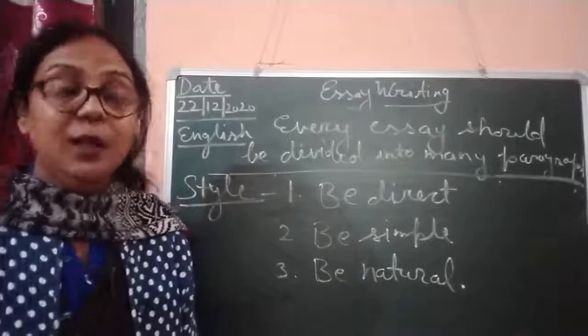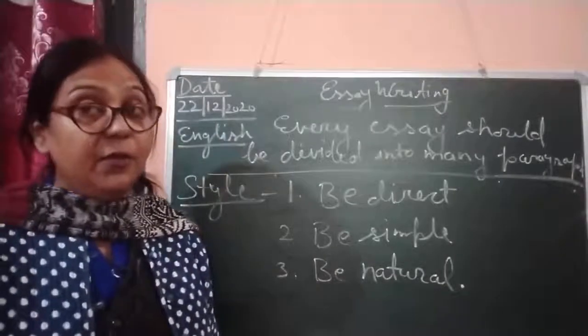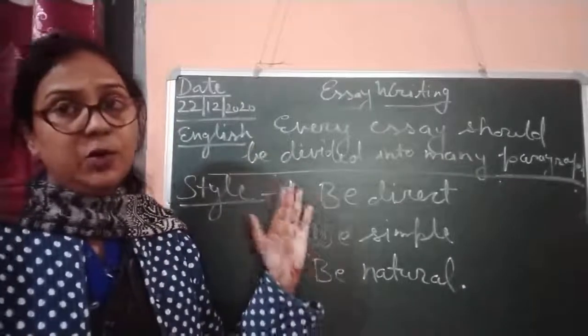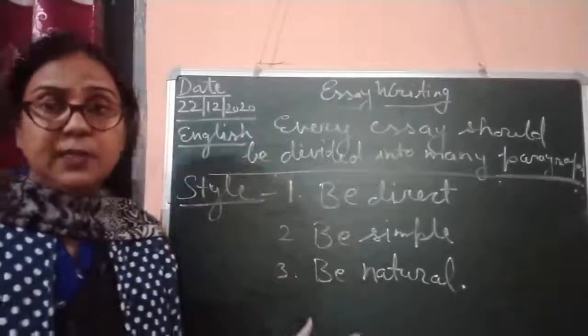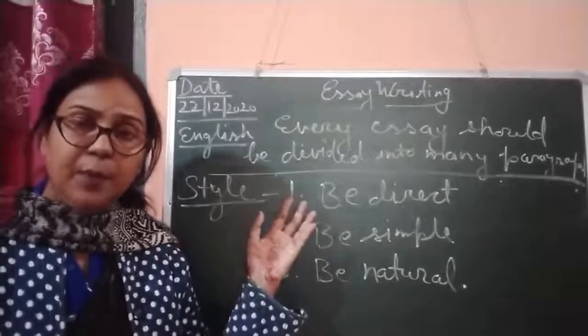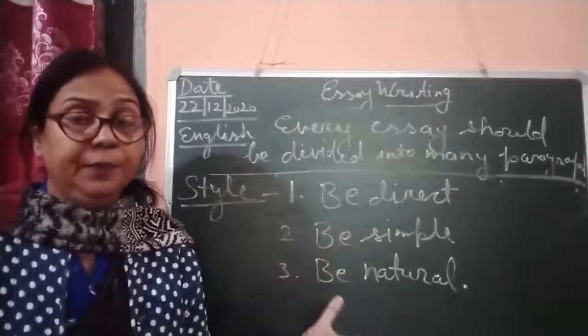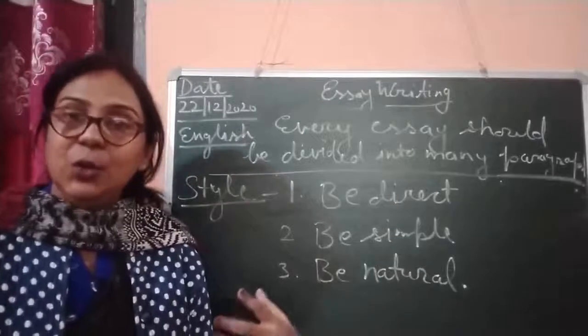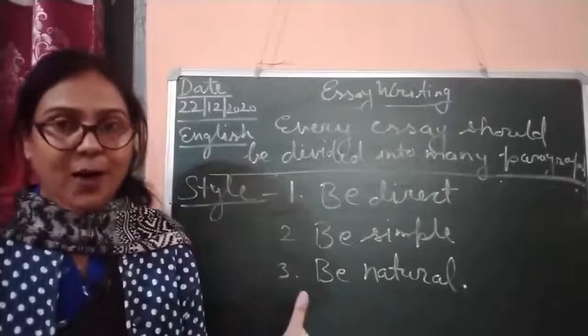So children, we can write an essay in a very simple way. If we follow these styles and parts of essay writing, you will always get full marks.